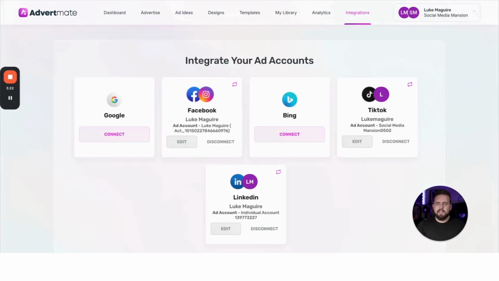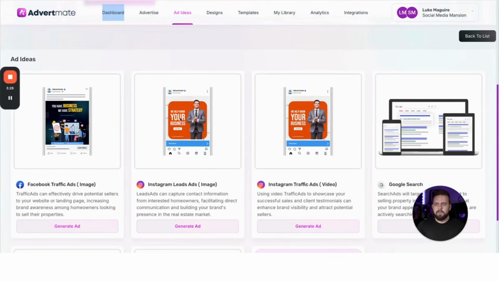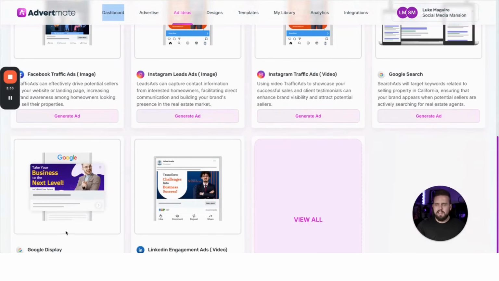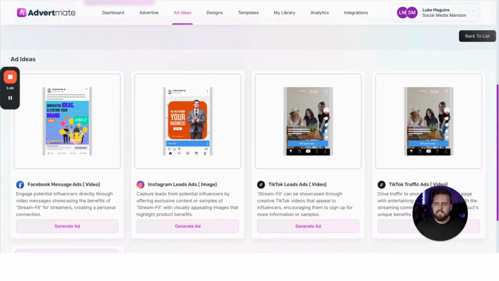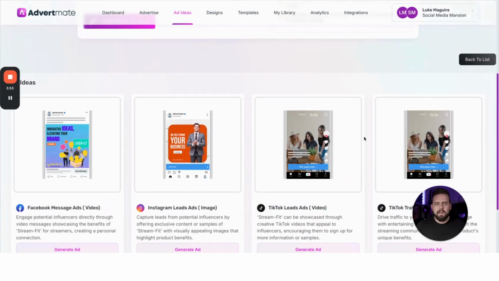Now, jumping back here, it'll show us the best platforms for this first one about selling property. It recommends doing Facebook image ads, Instagram lead ads, Instagram traffic ads, Google search and Google display ads, and LinkedIn engagement ads. So this is what the AI has decided. These are the best types of ads that you could run out of all of them for this offer. The same for the fitness one, it's going to be Facebook message ads, Instagram lead ads, TikTok lead ads, and TikTok traffic ads that are going to be the best options there.